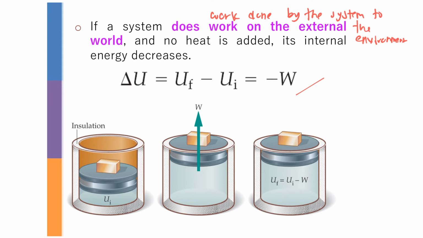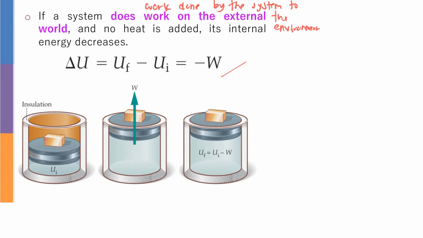Here internal energy is basically the energy that is going to be constant. It cannot be destroyed, it cannot be created. So for example, if you add heat to the system, which is positive, you are going to increase the internal energy.